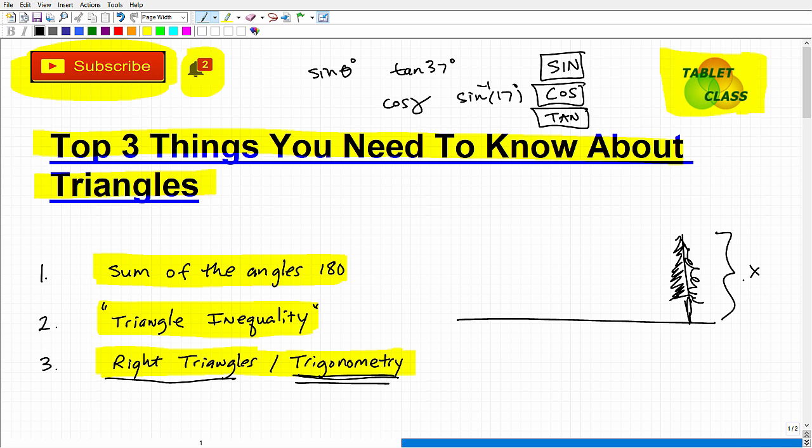Well, unless you're going to climb up to the top of the tree and drop down a gigantic tape measure to the ground, you're going to have a difficult time measuring that tree. However, what we could do, knowing some trigonometry, let's just suppose the trunk of this tree was perfectly perpendicular to the ground, meaning that it would form a 90-degree angle. So I could draw a line out like so and ask, how could I solve for this here? Well, if I can get this angle, let's say this is 37 degrees,